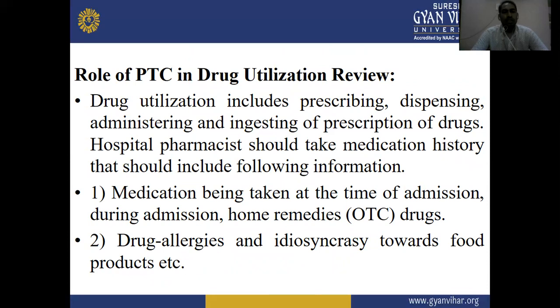The hospital pharmacist should take a medication history that includes information like medications being taken at the time of admission, during admission, and home remedies, OTC drugs, and drug allergy and idiosyncrasy towards food products, etc.